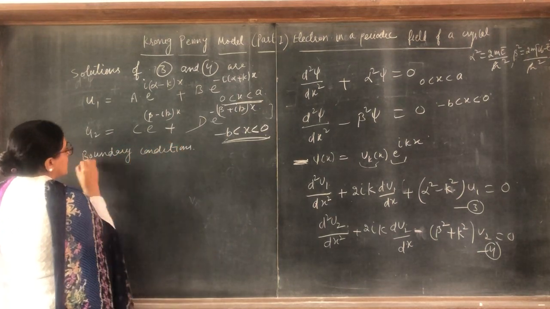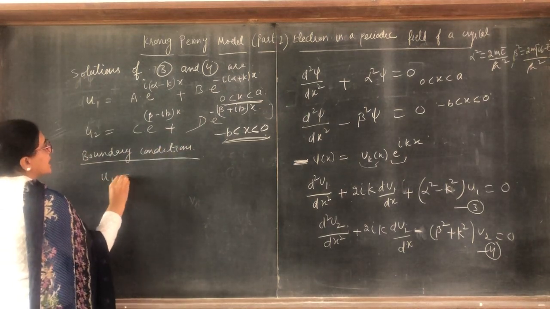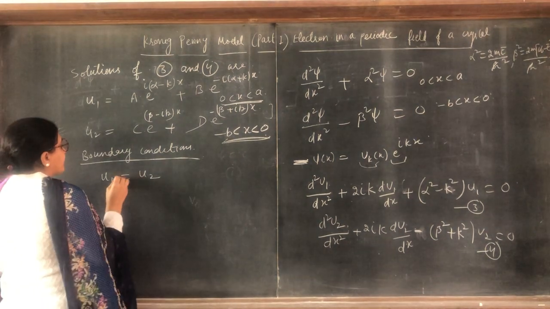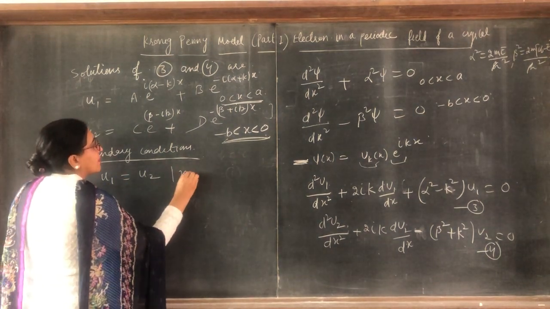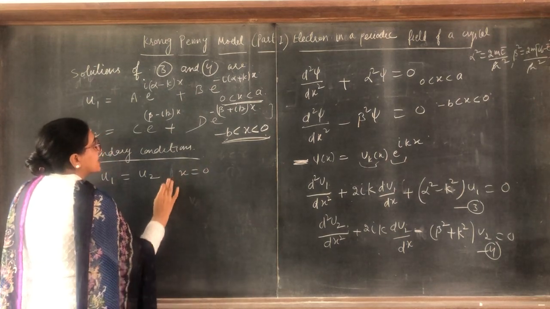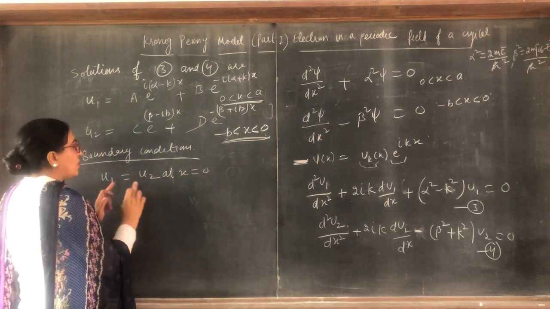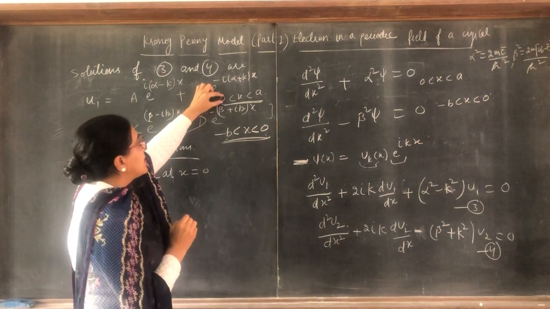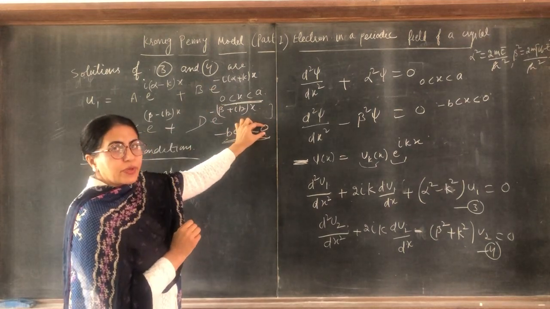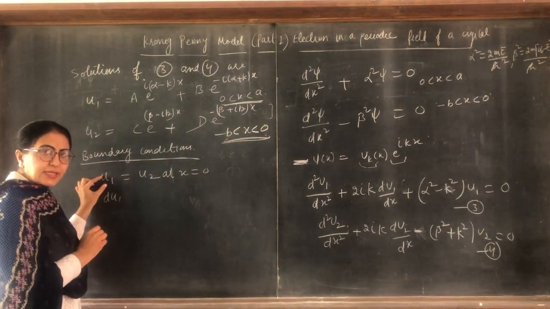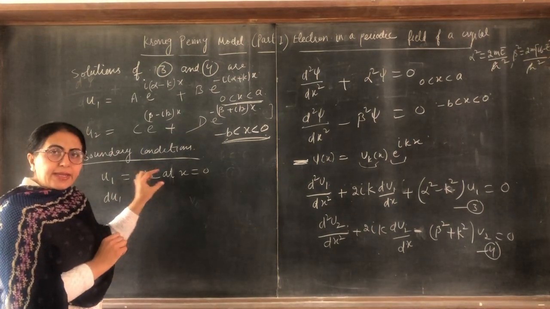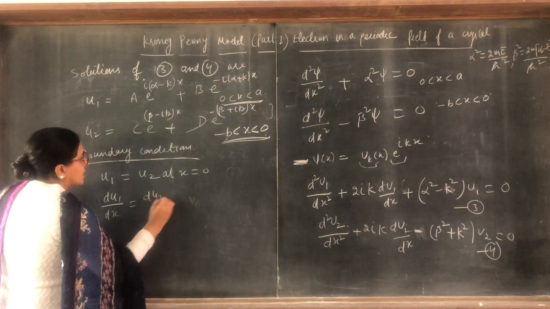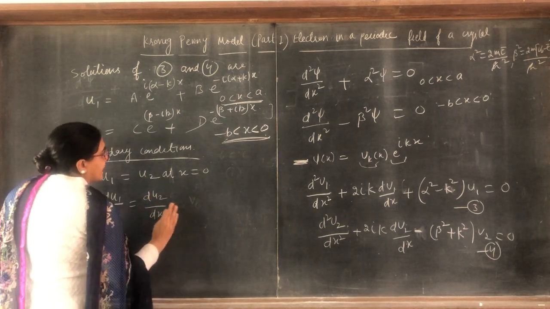The first is u1 equal to u2 at x equal to 0, and second, their derivatives are also continuous at x equal to 0.